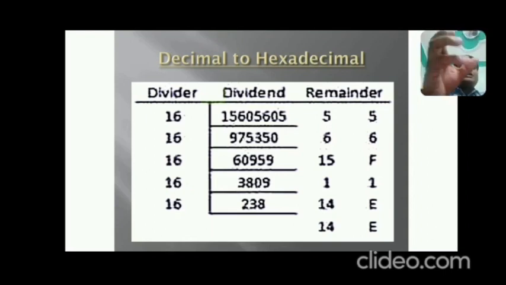You apply the same manner, and at last you will get 14 as a remainder. So dear students, what will be the value of 14 in hexadecimal? As I explained, 0 to 9 and A to F is the notation of numbers in hexadecimal. So 14 is the value of E in hexadecimal. So EE1F65 will be the hexadecimal equivalent of the given decimal.